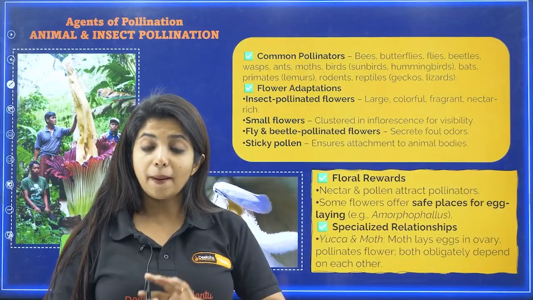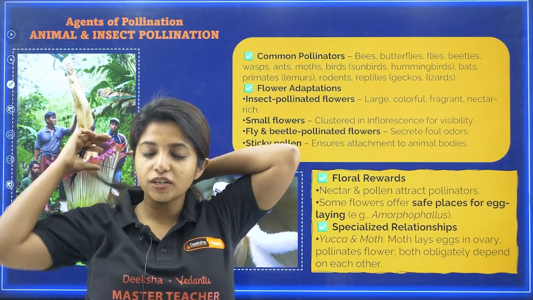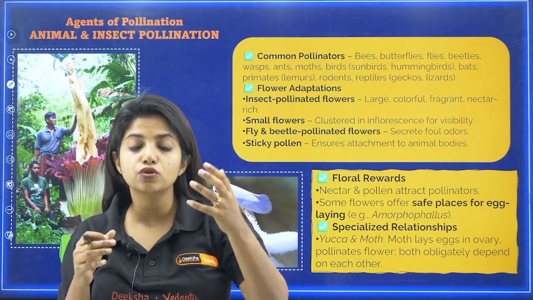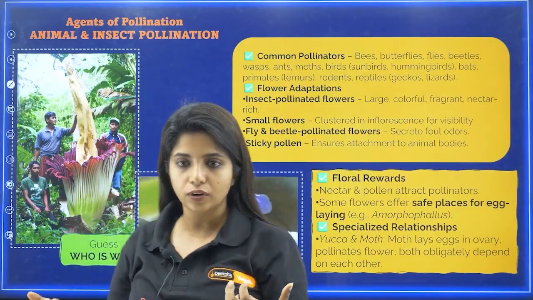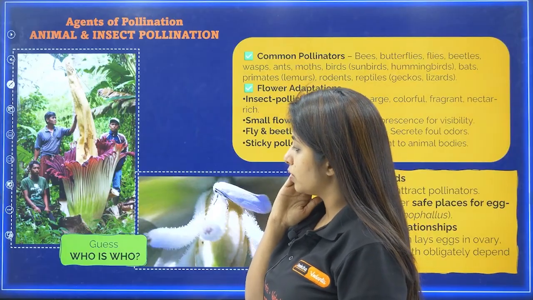Some flowers, apart from that, give their home also. Basically, some flowers offer safe places for organisms to lay their eggs. For example, Amorphophallus. Have you heard about it? So this is Amorphophallus. Oh my god, I actually broke the code.